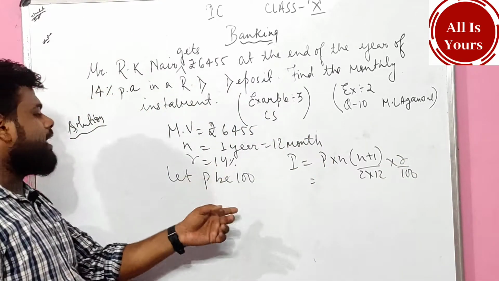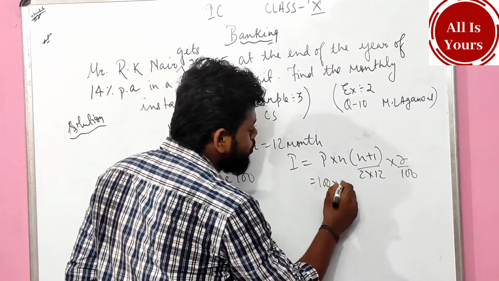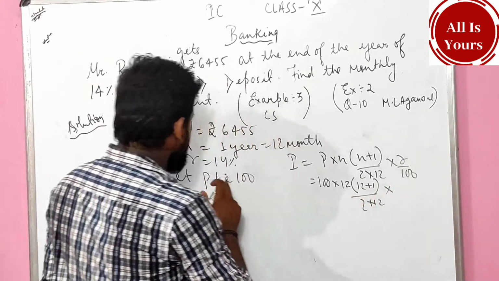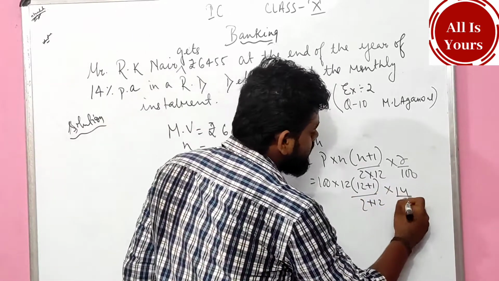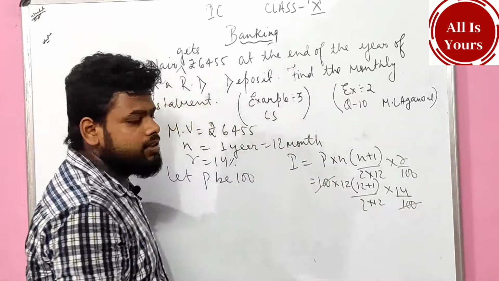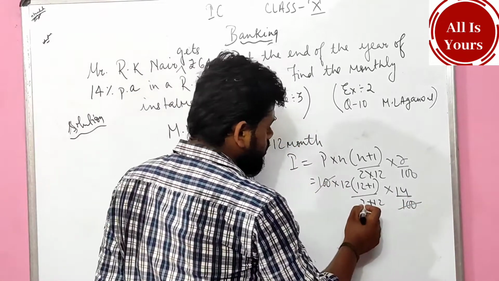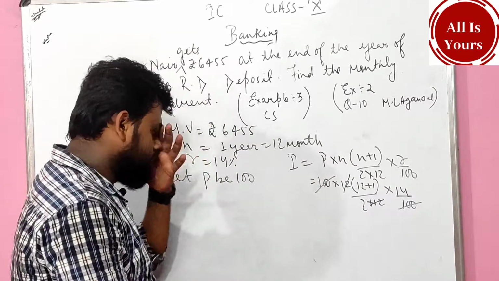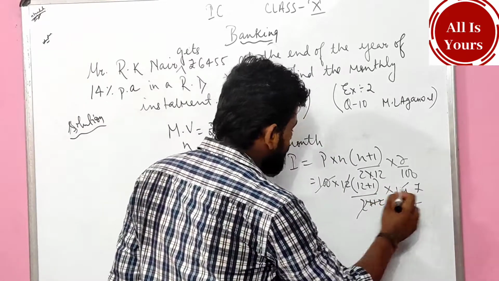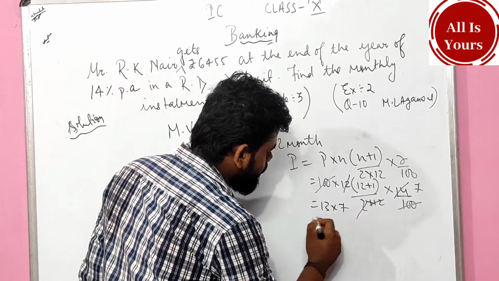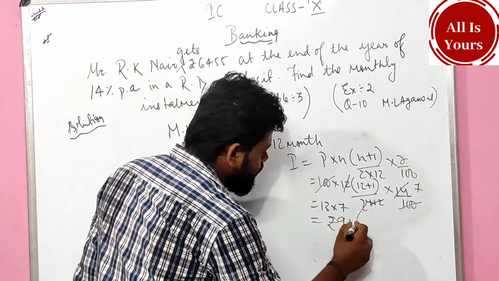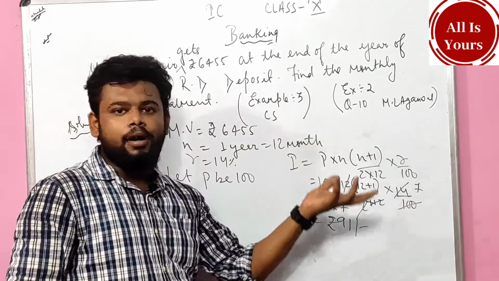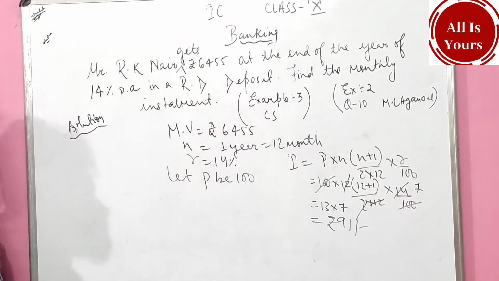What is the P? Now P I get is 100. So 100 into 12 into 12 plus 1 upon 2 into 12 into 14, it is given, rate of interest 14 upon 100. Is it clear to everyone? 100 got cancelled, beta. Alright. So I can even cancel this 12. 12 also I can cancel. This also I can cancel with a 7. I got 13 into 7, which is 91. Rupees 91 is the interest I got here. Is it clear? So again I have to find the amount. If I will not find the amount, how shall I get the monthly installment?